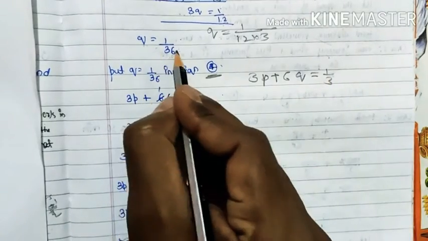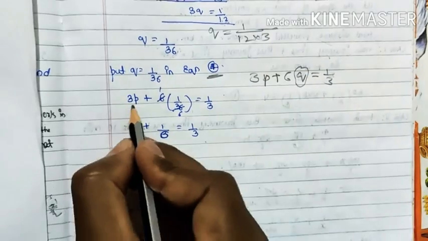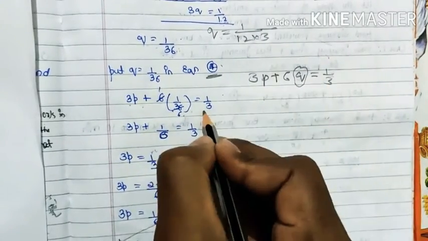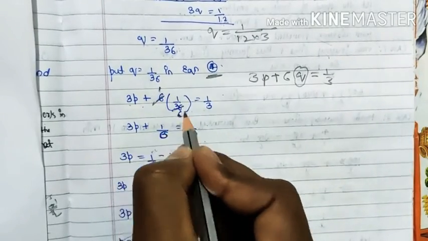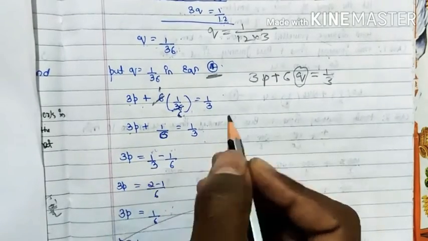So wherever q is there, you have to write 1 by 36. So 3p will be the same, plus 6 into 1 by 36 is equal to 1 by 3. 6 one time, 6 times. So 1 into 1, 1 by 6. 3p plus 1 by 6 is equal to 1 by 3 only.